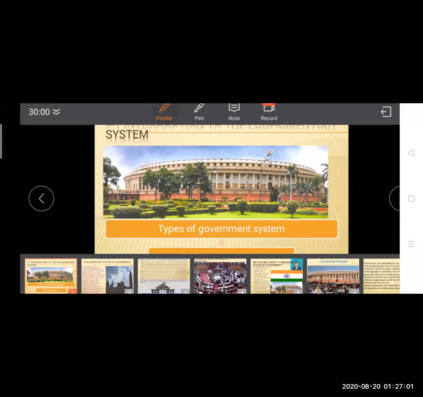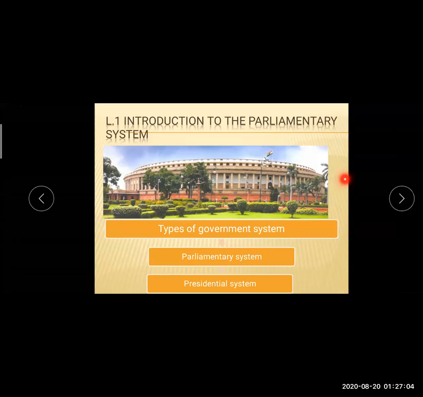These are the parliamentary system and the judiciary system. Parliamentary system and presidential system. I take my words back. There are two types of government: parliamentary system and the presidential system.